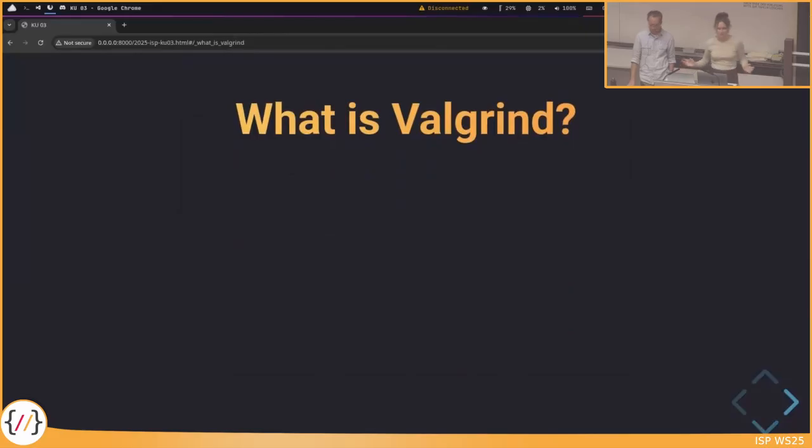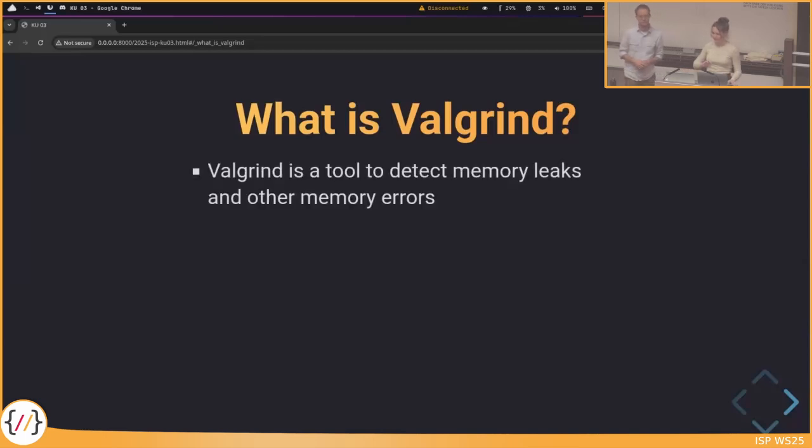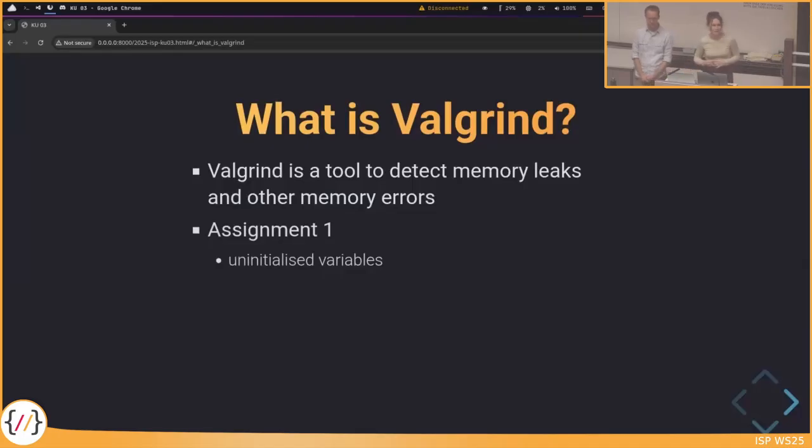But how can we detect this? That's one reason why we have Valgrind. Valgrind is a tool to detect memory leaks and errors, primarily. You don't know what this is yet, except that the uninitialized variable is some kind of memory error. There are many more that you'll learn later on in this course. So for assignment 1, you only need to watch out for uninitialized variables.